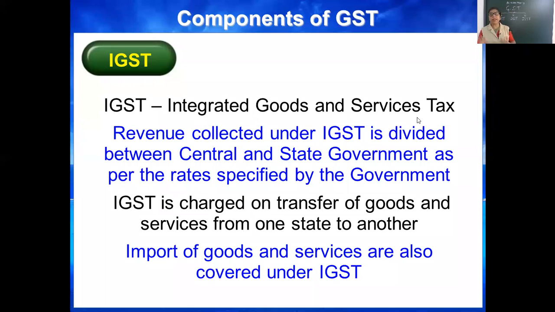That's why we can say that IGST is the combination, integration. That's why the name integrated is there: integration of central tax and state tax. Oh, and one more thing I want to tell you. Import of goods from other countries, buying goods from other countries, is also covered under IGST.